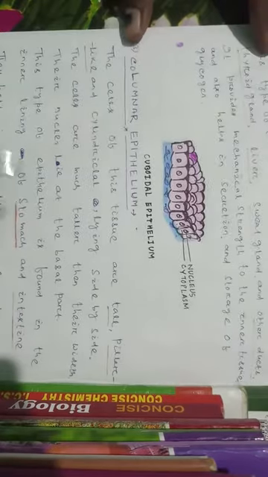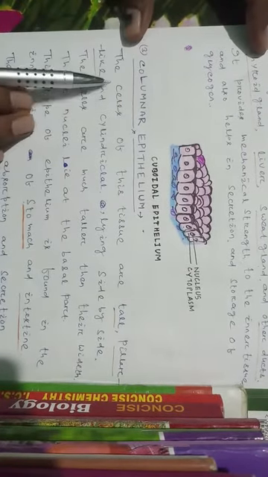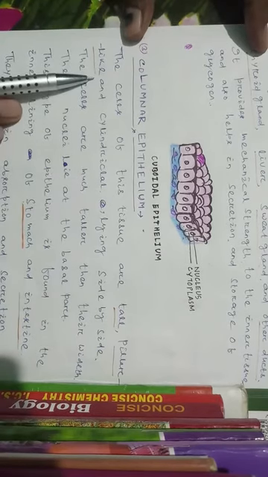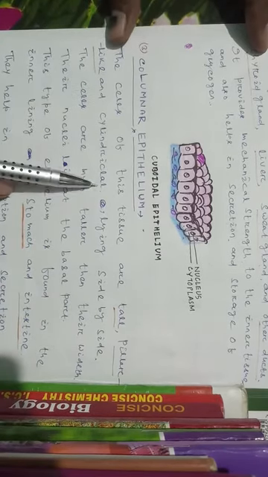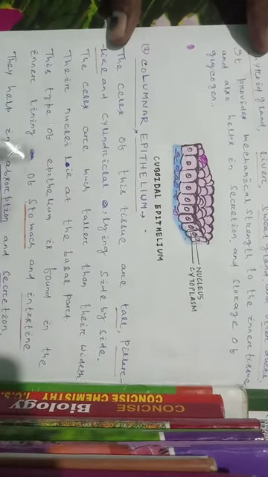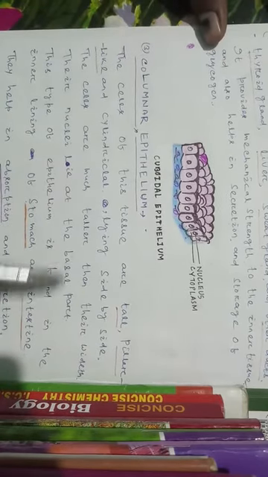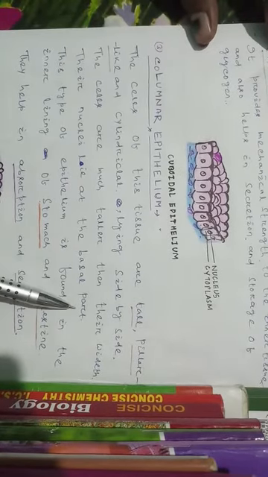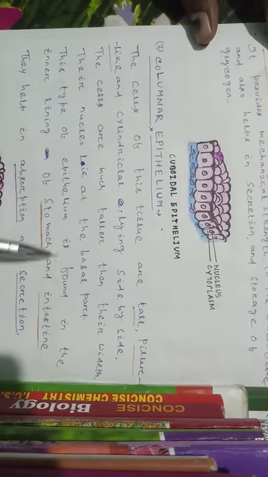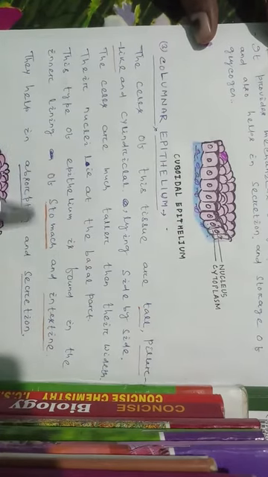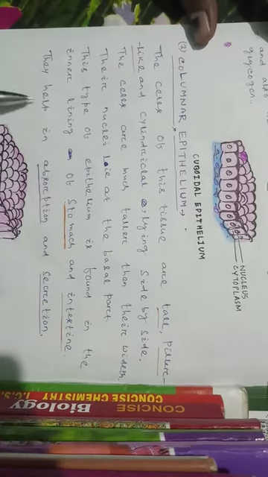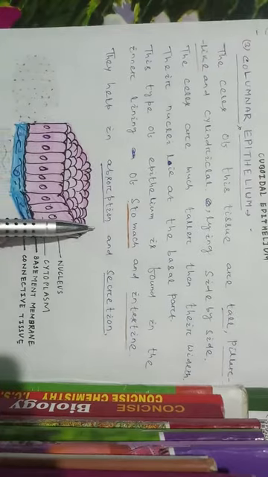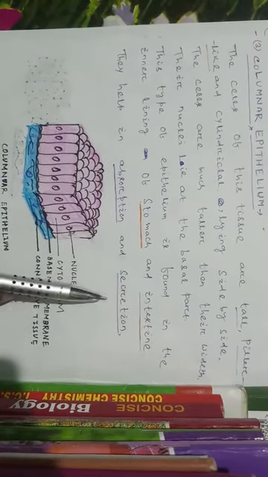Then the columnar epithelium. The cells of this tissue are tall, pillar-like, like a column, and cylindrical, lying side by side. The cells are much taller than their width. Their nuclei lie at the basal part. This type of epithelium is found in the inner lining of stomach and intestine. They help in absorption and secretion. The columnar epithelial tissue helps in absorption and secretion of different materials.